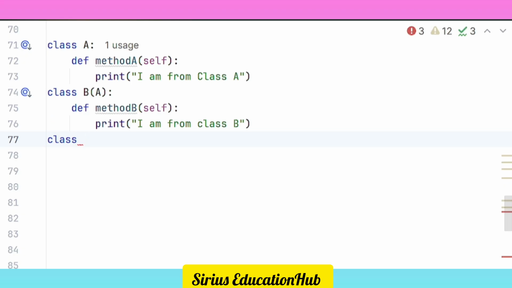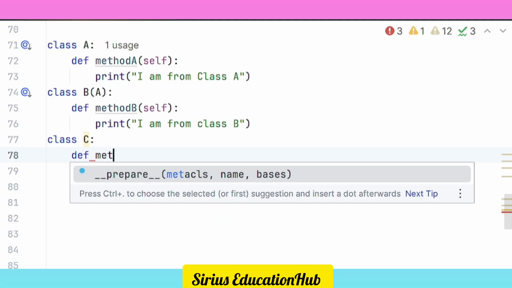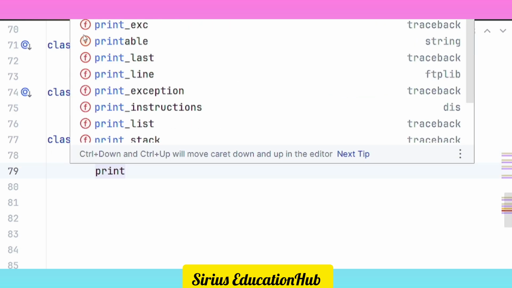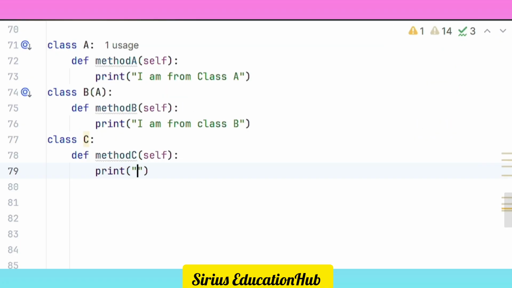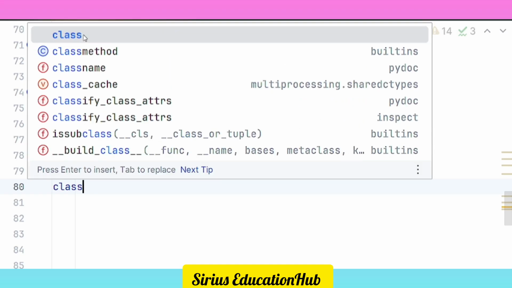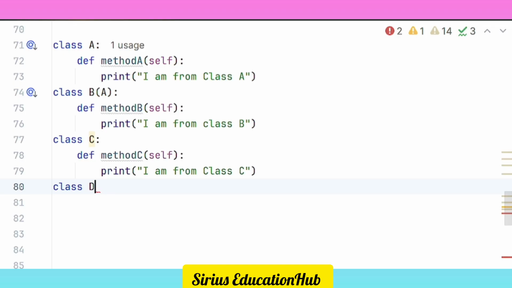Okay. Now take one more class, create class C, as an independent class. I will develop it as an independent class. Define here a method. The name of the method will be method C. What will it do? It will print a simple message that I am from class C.